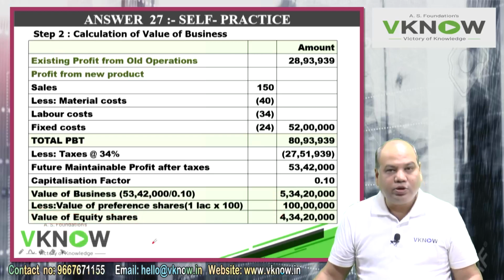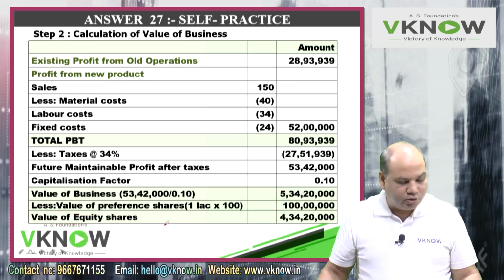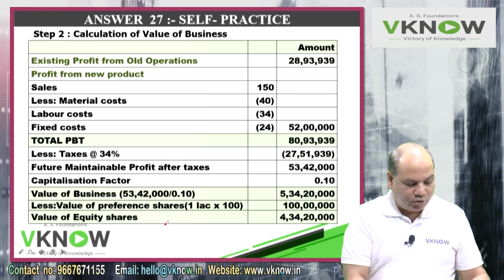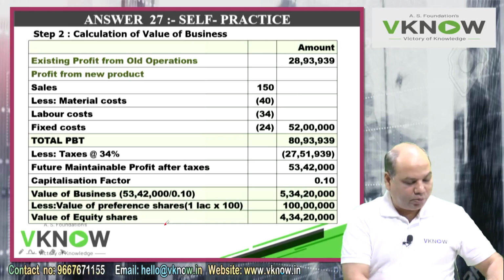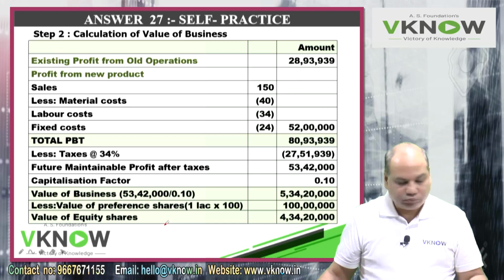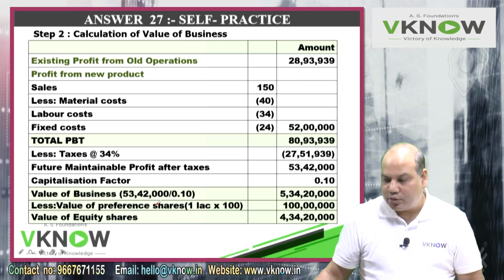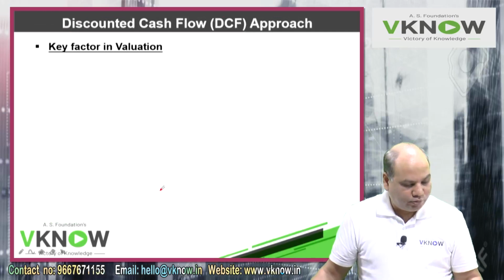So this is one more question on the profit earning capacity value method. 3 questions of different types we have solved, and one question I have given as homework, which is quite similar to one of the 3 problems that we have solved. To remind you, question number 25 is your homework. This is one type of problem that they regularly ask, but the highly tested question from this topic is the discounted cash flow approach.